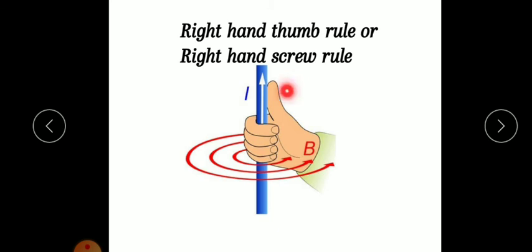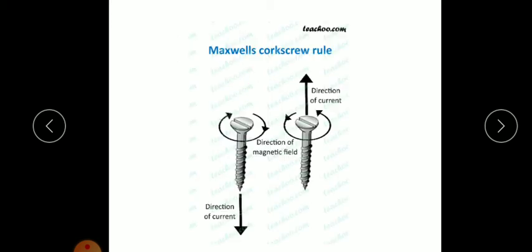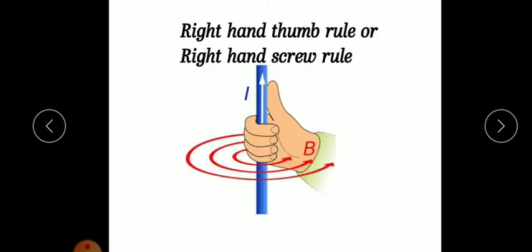So imagine that you are holding a current carrying conductor in your right hand, so that the thumb indicates the direction of current and the other fingers indicate the direction of the magnetic field. This right hand thumb rule was given by James Clerk Maxwell, and it is also known as the right hand screw rule. Because see here, the tip of the screw indicates the direction of the current and the rotation of this screw indicates the direction of the magnetic field. That is why this rule is also known as the right hand thumb rule or right hand screw rule.